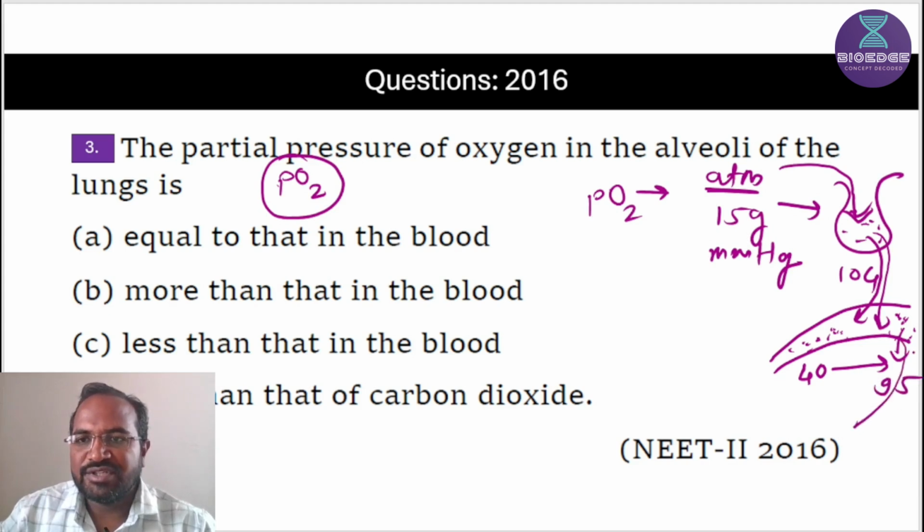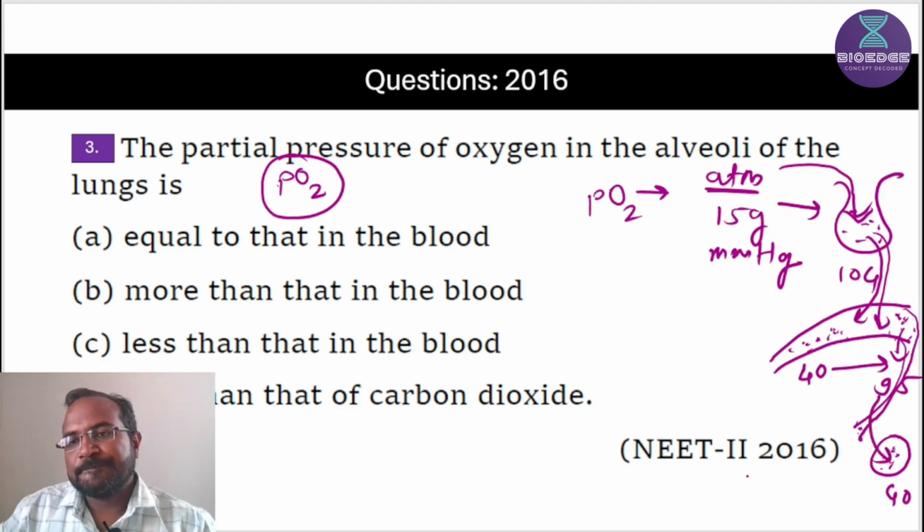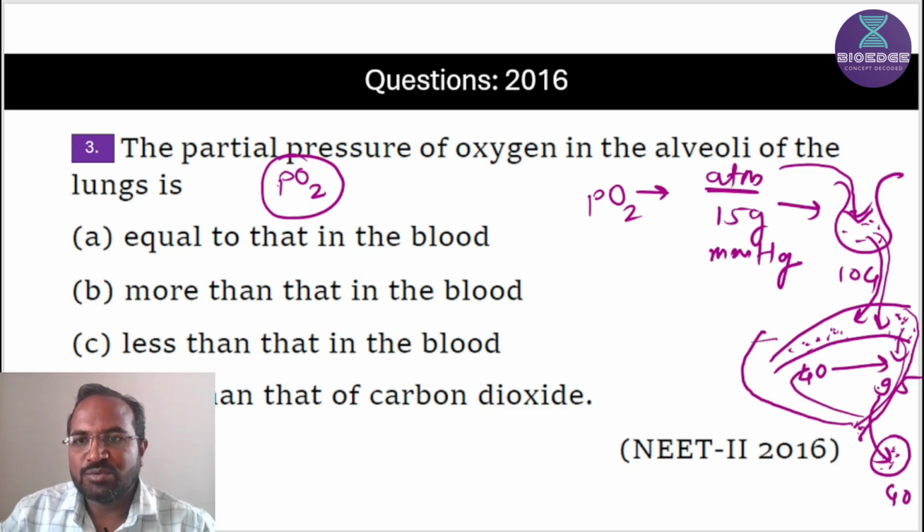And if this 95 mm of Hg partial pressure goes to the tissue level, the tissue has a partial pressure of oxygen of 40. That's why oxygen diffuses from 95 to 40 mm of Hg, because this is the oxygenated blood and this is the deoxygenated blood.